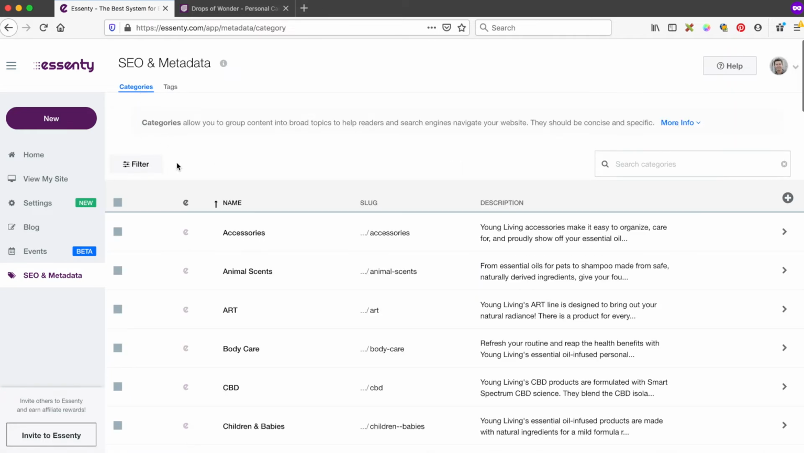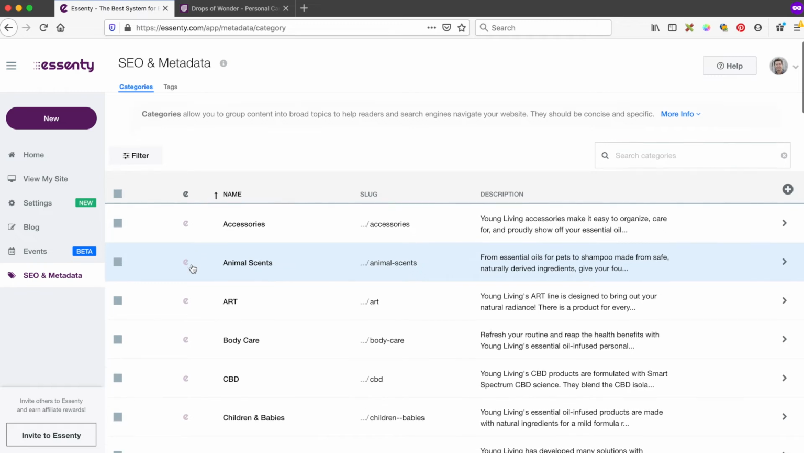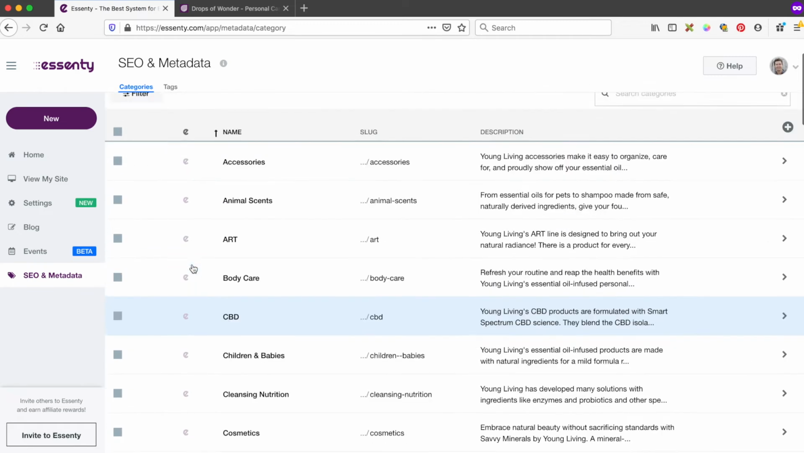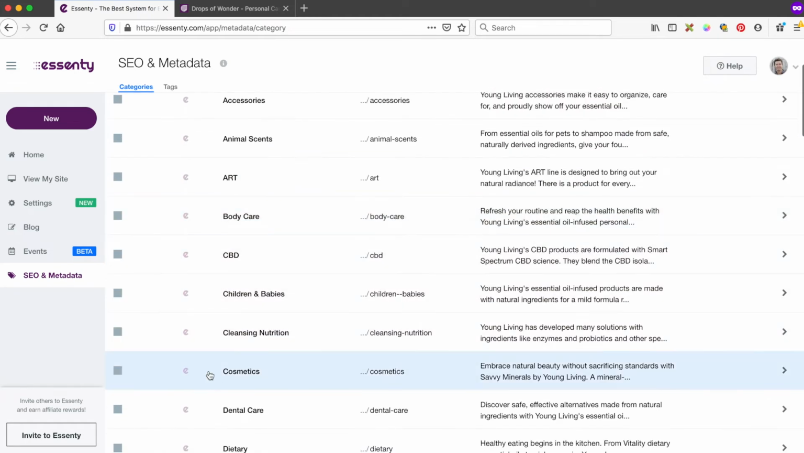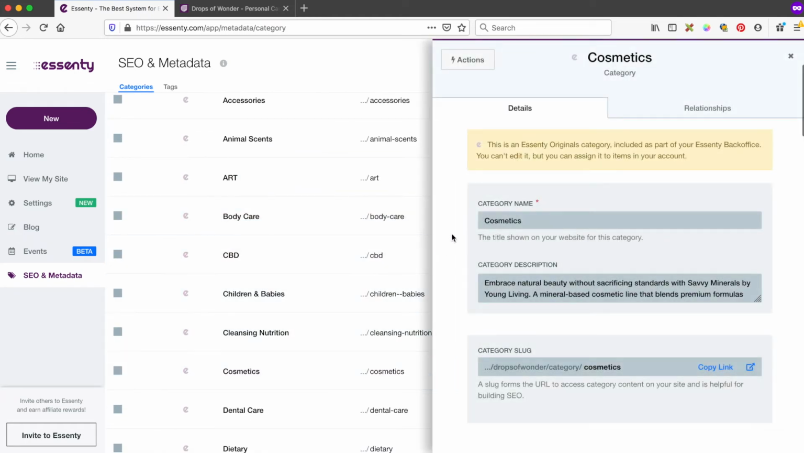You'll see that a lot of the categories and tags in your account have the Essenty E icon next to it. This indicates that this is an Essenty Originals metadata, provided by default as part of your Essenty back office. We've already done the hard work of refining these descriptions and making sure they are SEO friendly. You won't be able to edit them, but you can assign them to your own post inside your account.